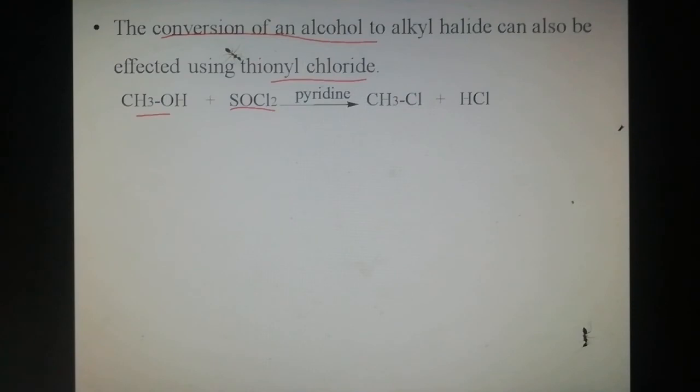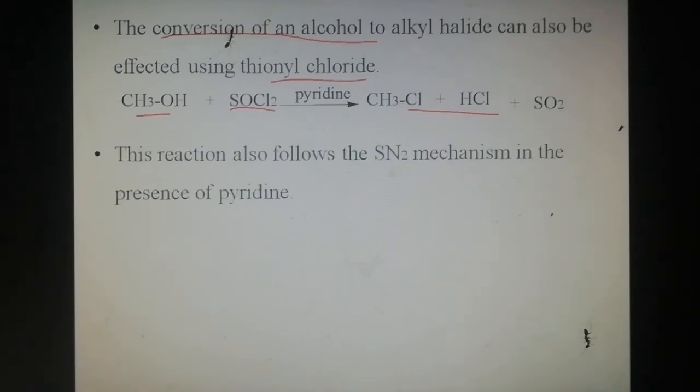Methanol treated with thionyl chloride in the presence of pyridine forms methyl chloride, or chloromethane, with hydrogen chloride as the second product of this reaction. Sulfur dioxide is also removed. This reaction also follows SN2 mechanism in the presence of pyridine.